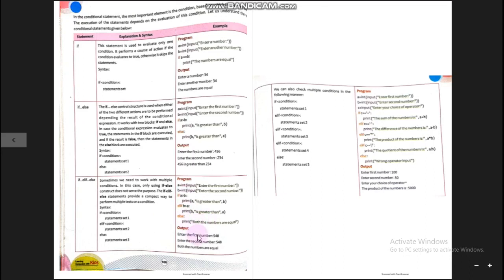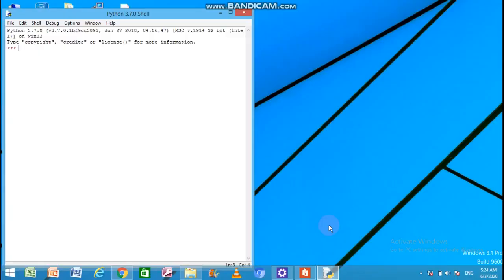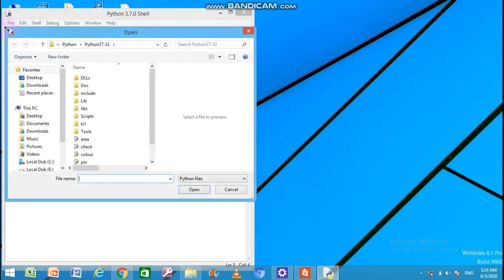Let me show you with the help of a program. So students, I am going to show you a program based on the conditional statements. Click on File, then select the command Open, and I made some programs. I am showing those programs to you.